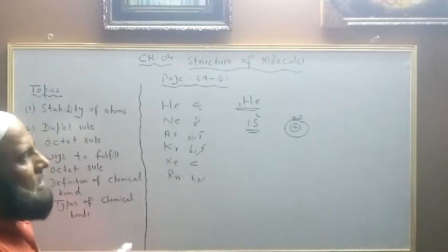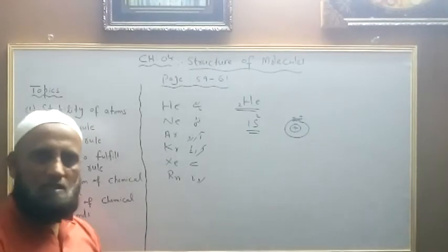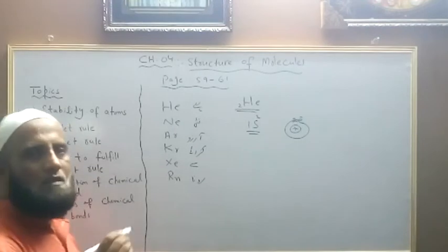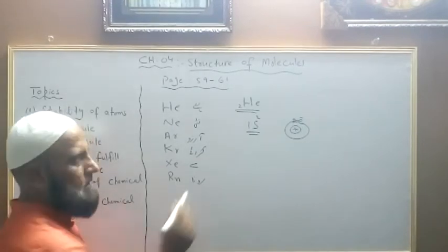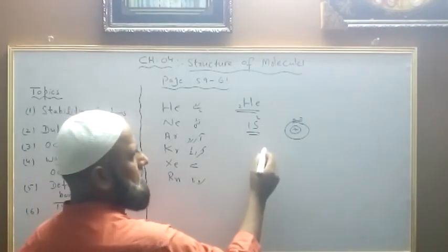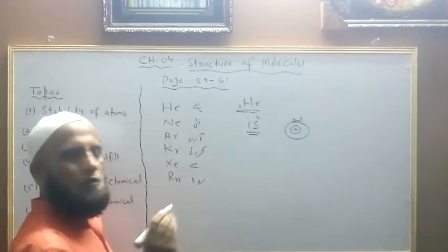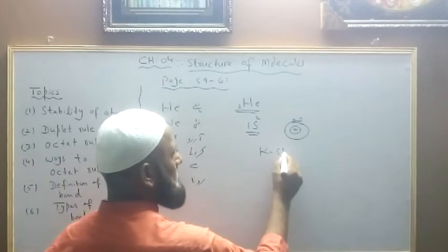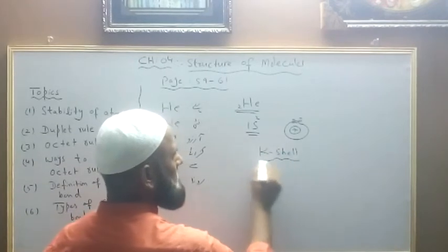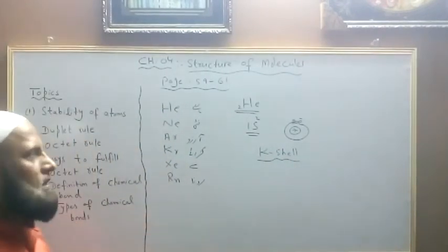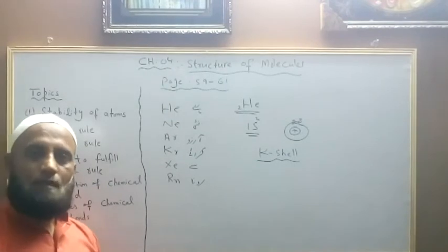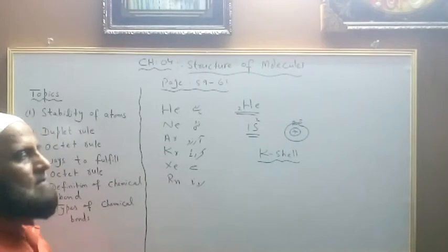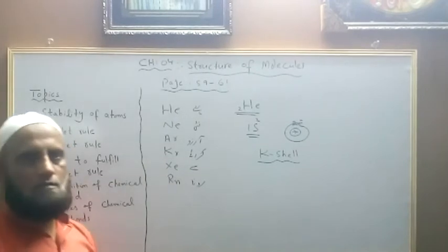Besides this, when we use the term valence shell, particularly for the duplet rule, you must keep in mind that here we consider the valence shell as K shell. For fulfilling the duplet rule, the valence shell must be K shell and it must contain 2 electrons.